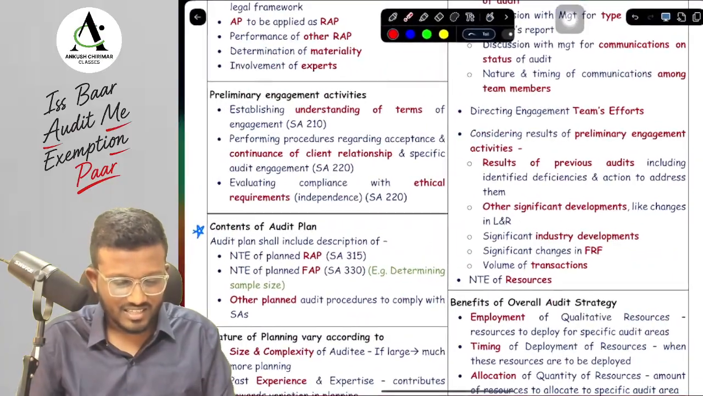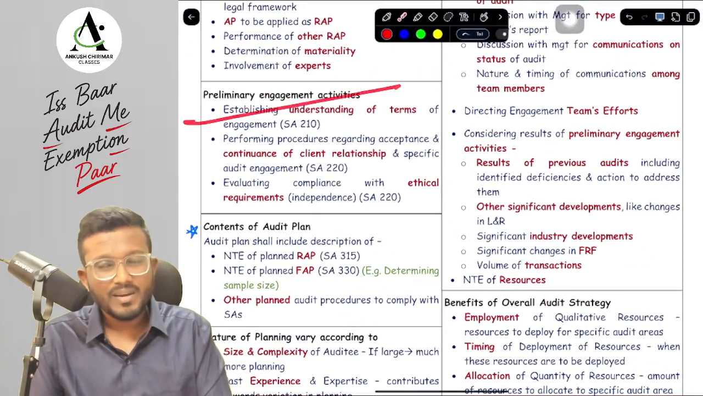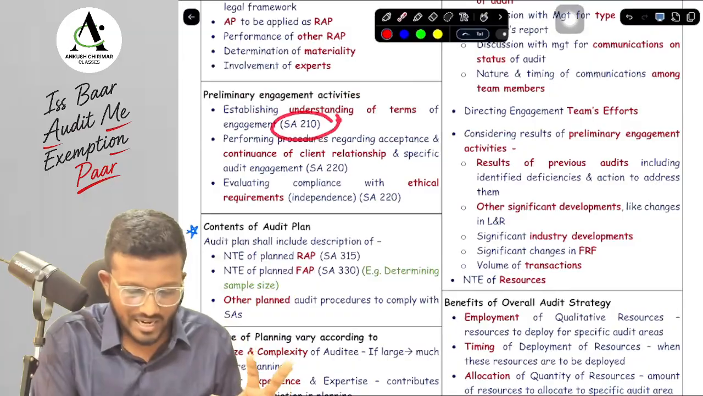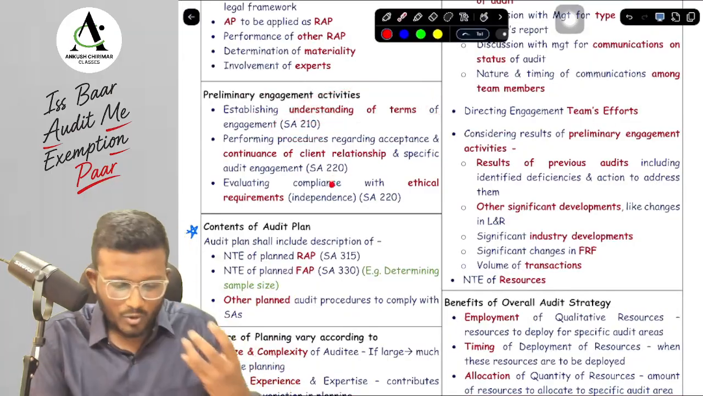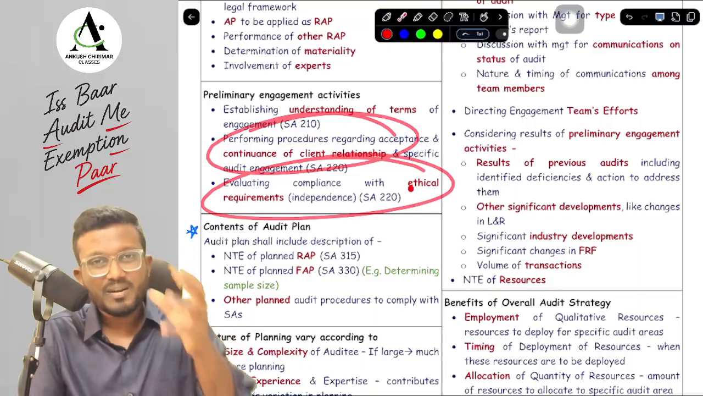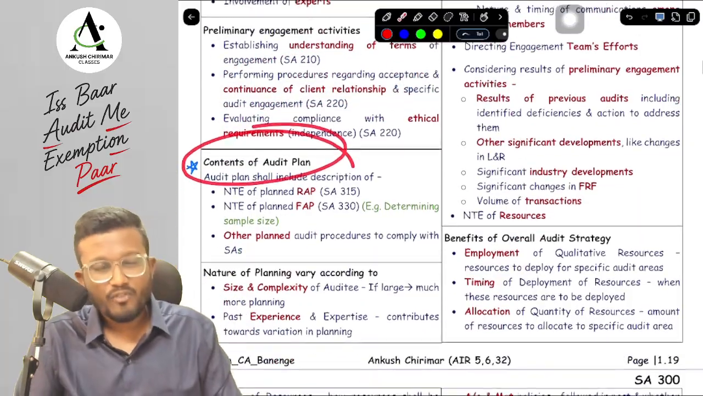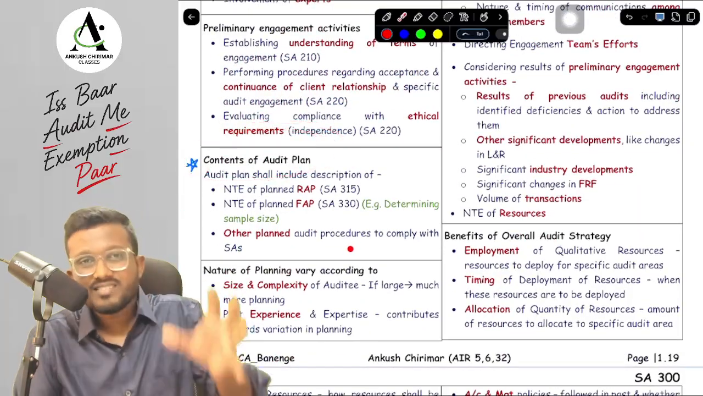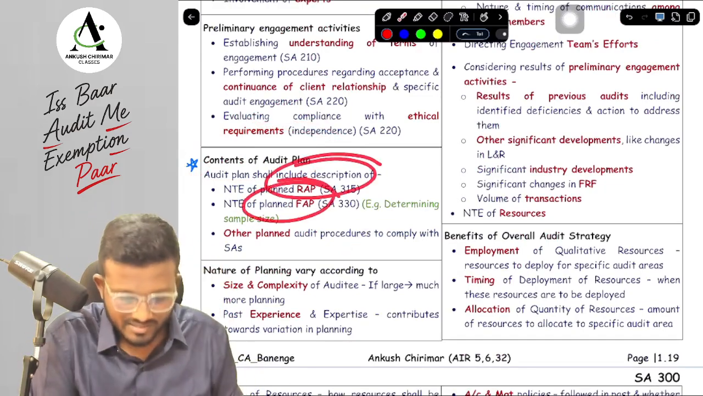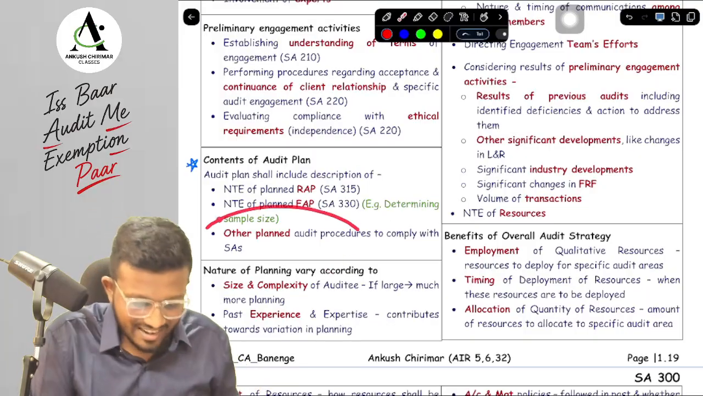Okay, yes sir, let's discuss it from the concept book. We are talking first of all about PIA. PIA means 210 and 220. 210 is understanding the terms of engagement, and in 220, acceptance and continuance of client relationship and ethical requirements. And in terms of contents of the audit plan, this is important. What is included, sir? Nature, timing and extent of planned risk assessment procedures under SA 315, planned further audit procedures under 330, and other planned procedures.